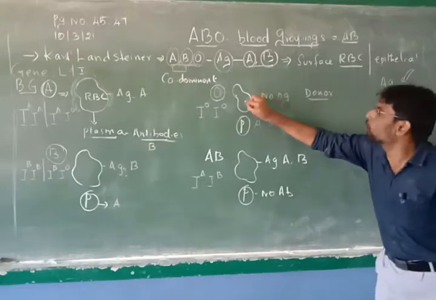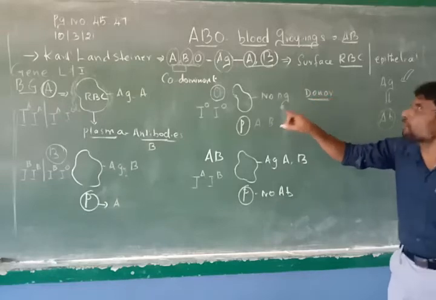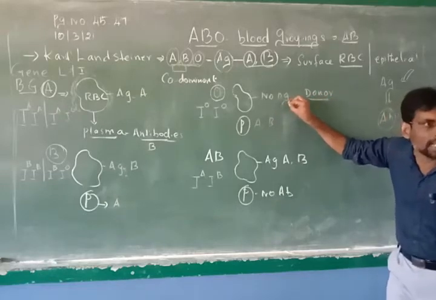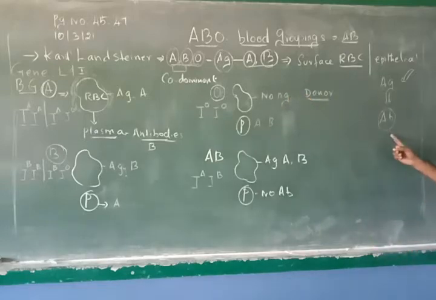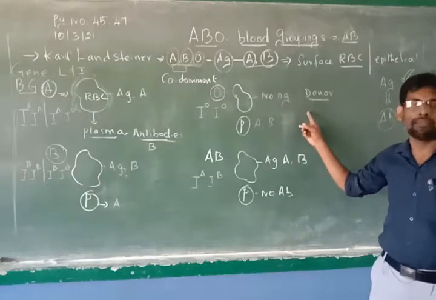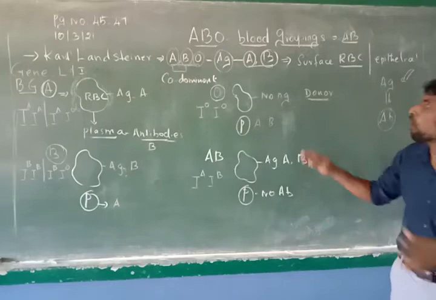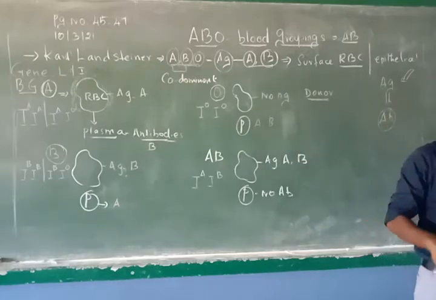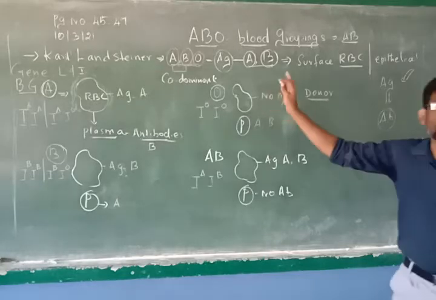Now, O blood group persons are called universal donors. Why? Because they don't have any antigen at all. If there is no antigen, no antibody will be synthesized in your body. So anyone can get blood from the O blood group. So O are the donors. In the sense, if you have O blood group, you can donate blood to any of the blood groups that we have seen there.